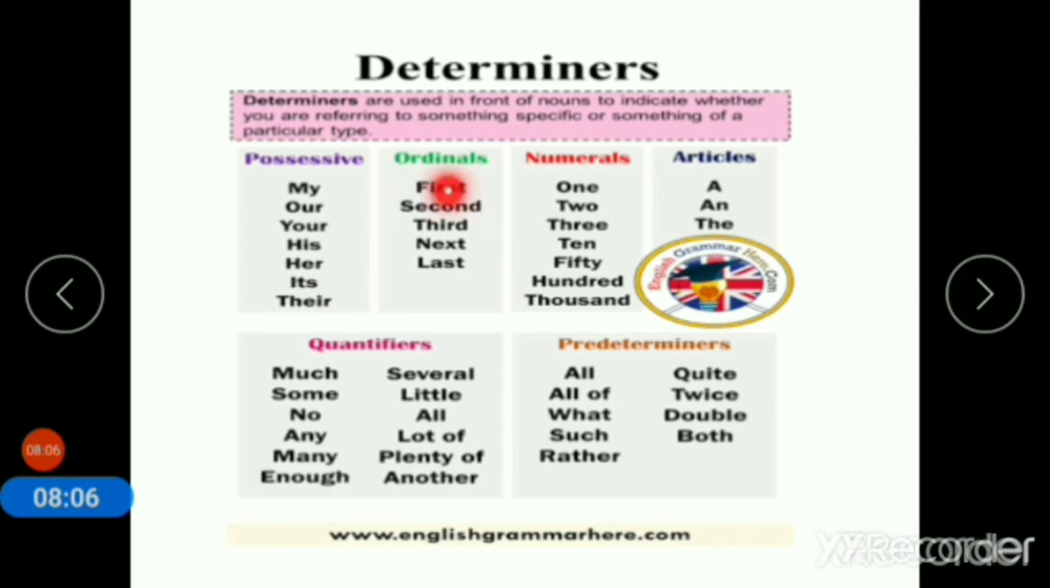Or ordinals. Ordinals means first, second, third, next, last. Numerals: 1, 2, 3, 10, 50, 100, 1000. Articles: a and the. Quantifiers, which show the quantity: much, some, no, any, many, enough, several, little, all, lot of, plenty of, another. Predeterminers: all of, what, such, rather, quite, twice, double, both.